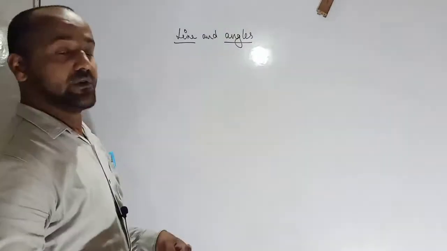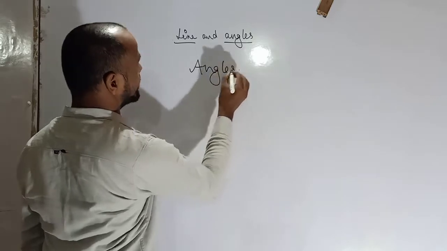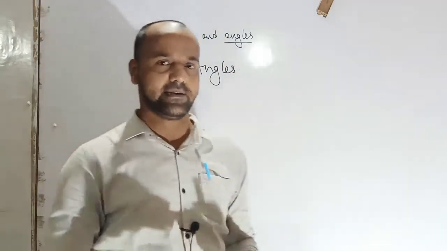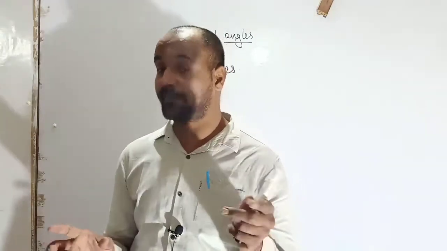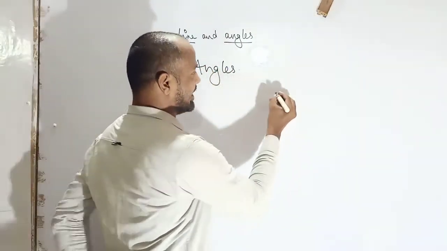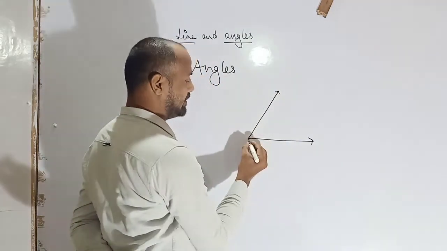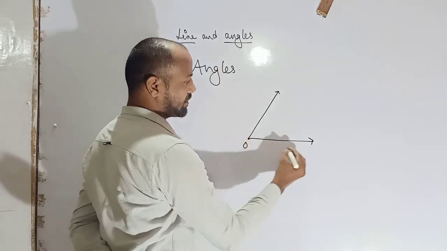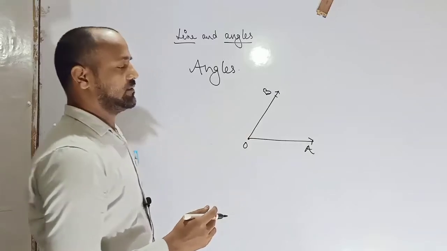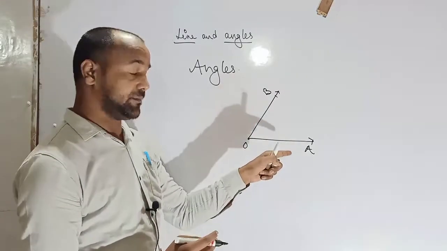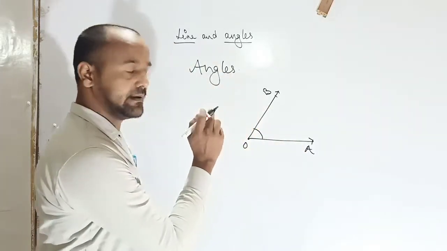Now I am going to teach you angles. What is an angle? Two rays having a common endpoint form an angle. So here the first ray is OA and the second ray is OB. So this forms an angle.